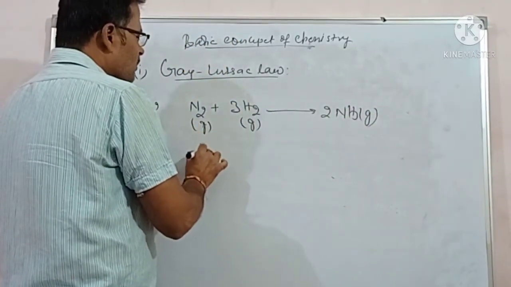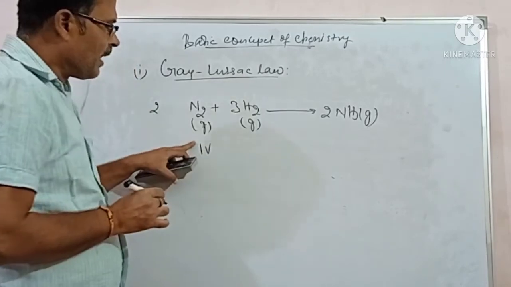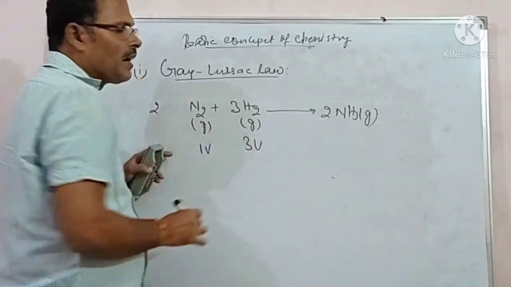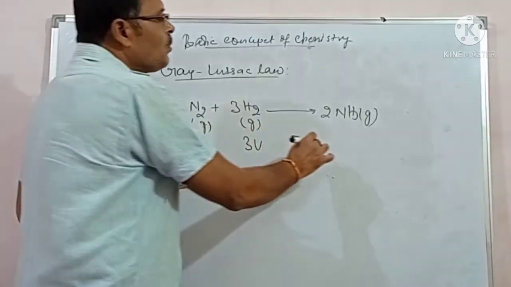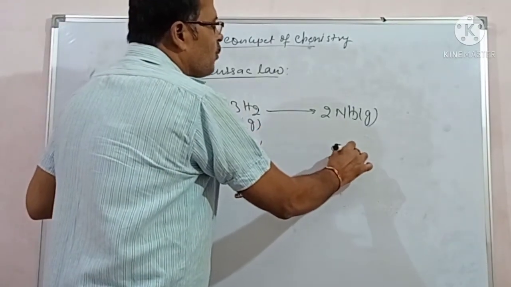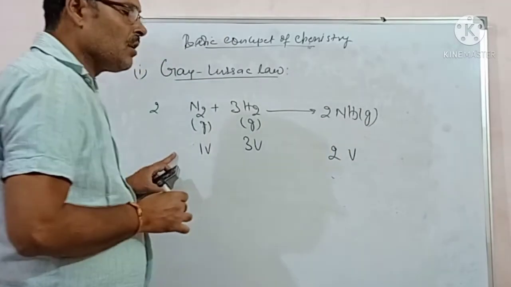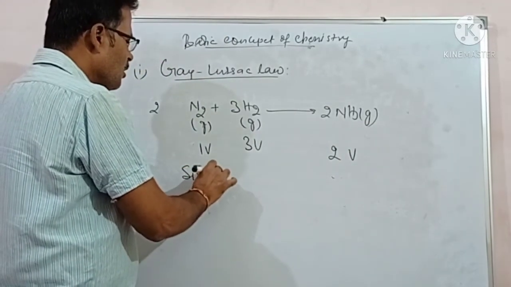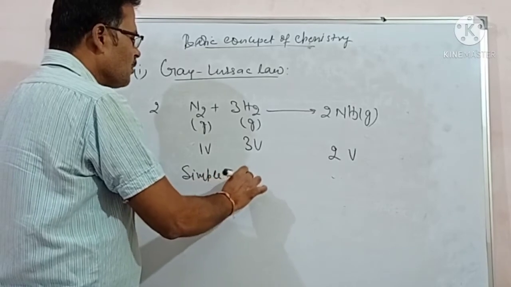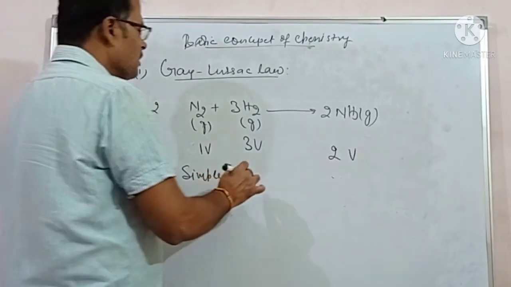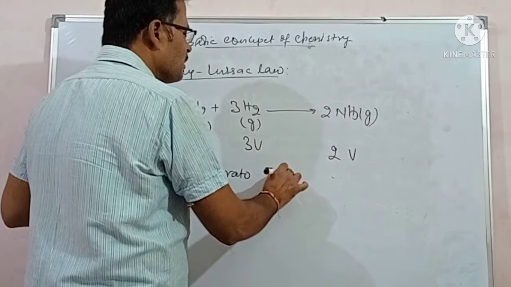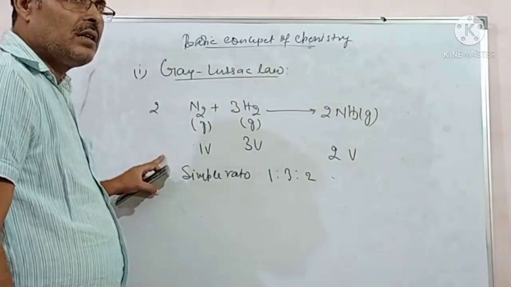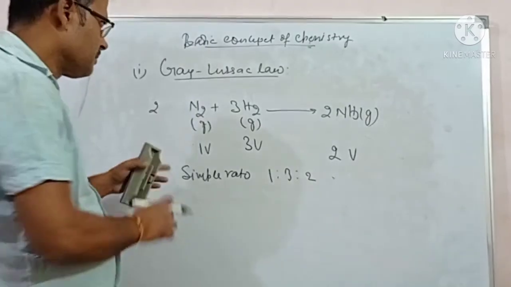Here one volume of nitrogen, 3 volume of hydrogen gives 2 volume of ammonia. So simple ratio is 1:3:2. Follows the Gay-Lussac law.